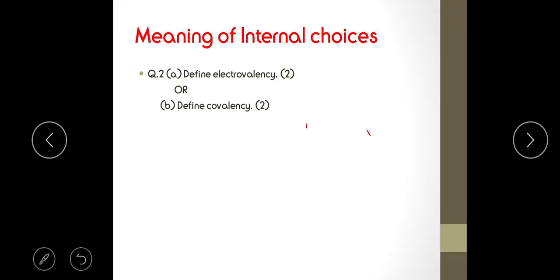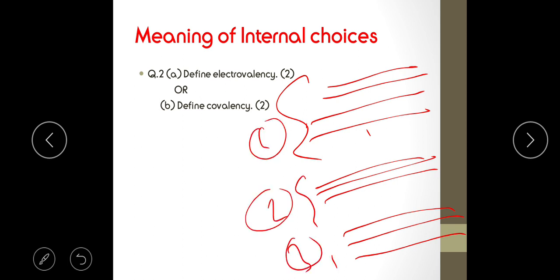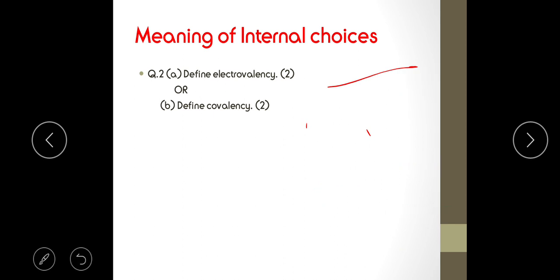Next is the internal choice. Till class 10, the choice that you used to have was a group of questions from which you used to choose. For example, if these are the 3 groups of questions, 1, 2, 3, you used to choose any 2 out of these. But now here it is not so. Here we are not going to choose between the questions like that. Rather they will specify single questions on which there can be a choice. For example, if this is a 2 marks question, in this 2 marks question, these 2 questions have been specified. Either of these you can do.